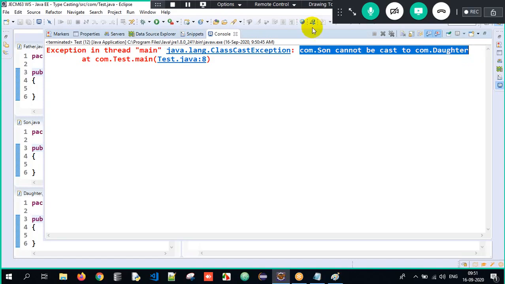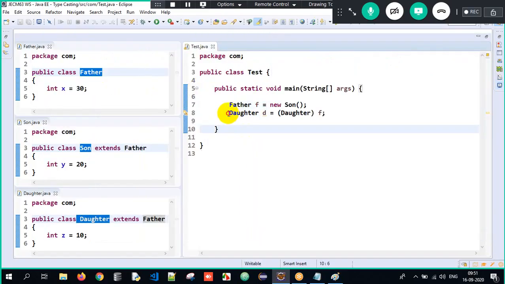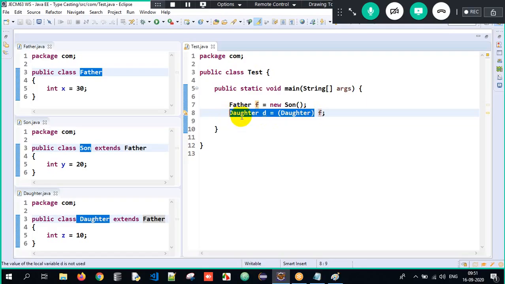And it's also telling, hey, line number 8 is the problem. As a programmer, I got to know that only in line number 8 there is a problem. Oh, what is the problem? The son object has been upcasted to father type, so this has to be downcasted to son type only. If I downcast to daughter type, I will get an error.